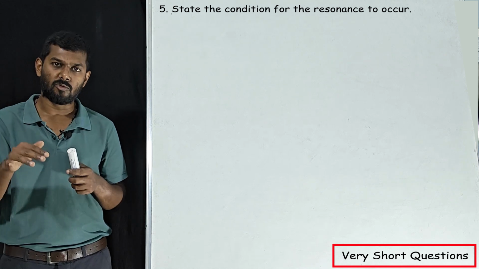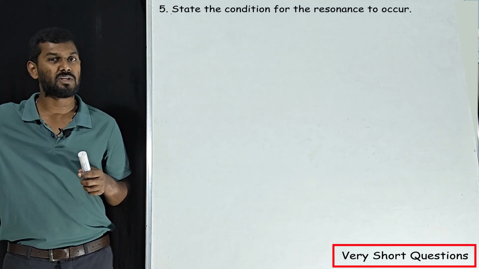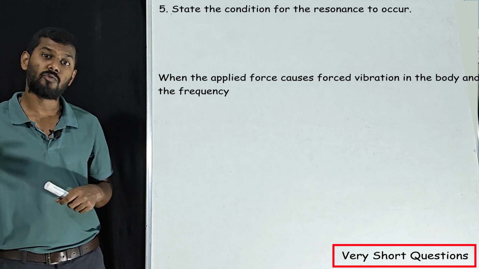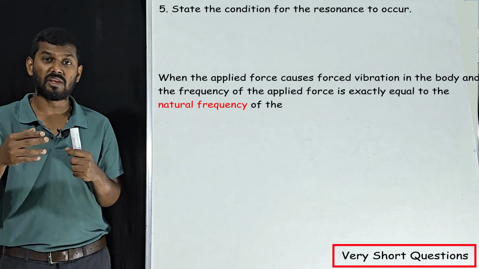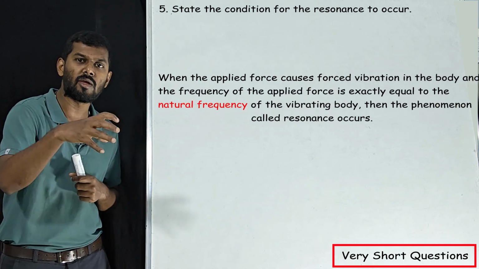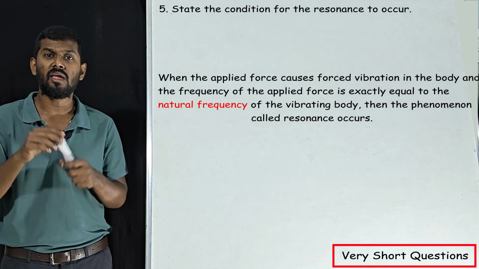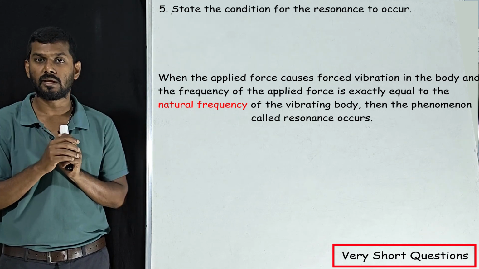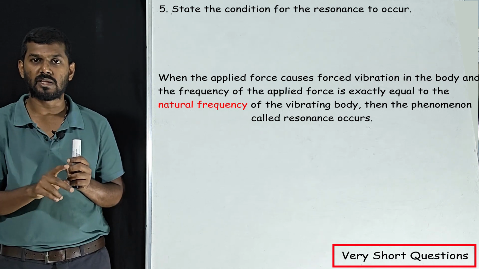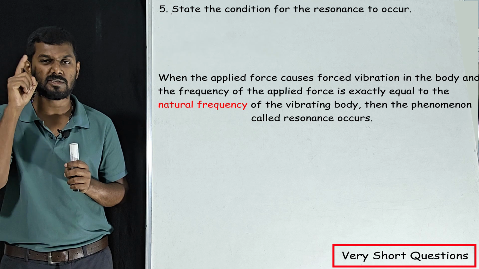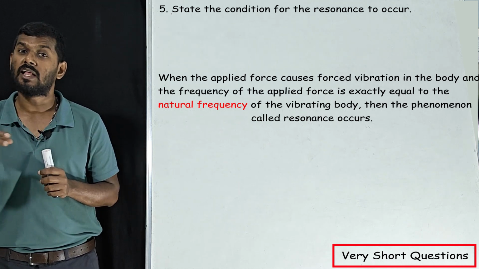Whenever externally applied force causes forced vibration, the frequency of the forced vibration is equal to the natural frequency of the vibrating body. So here the two important things is natural frequency of the vibrating body. Keep this in mind, this is very much important.